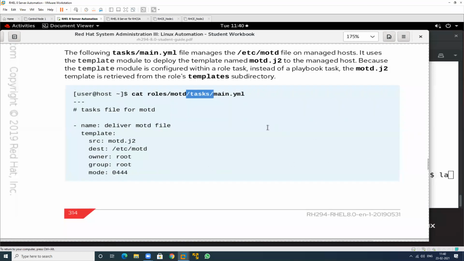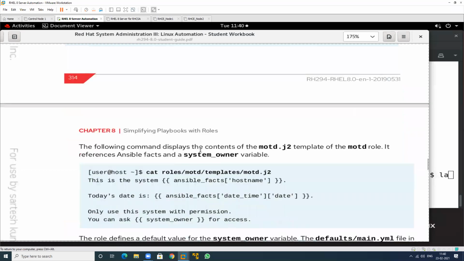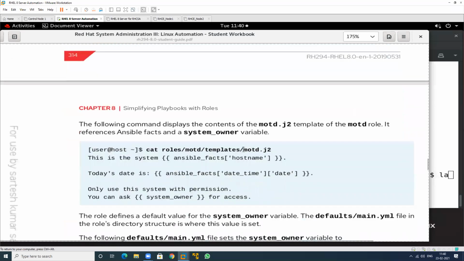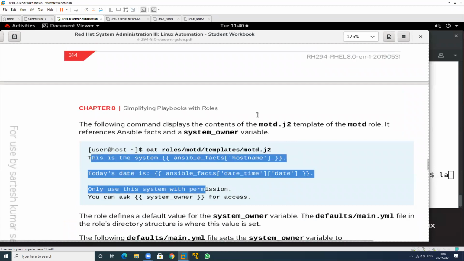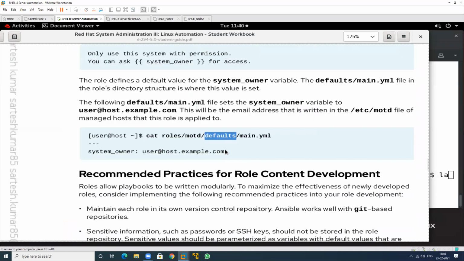If you want to define the template file, go to the templates location and create this particular file, that is a Jinja template for templating. And if you want to define the variables, you can define them in this particular folder. And if you want to define some other concept like dependencies, just write the dependencies in meta.